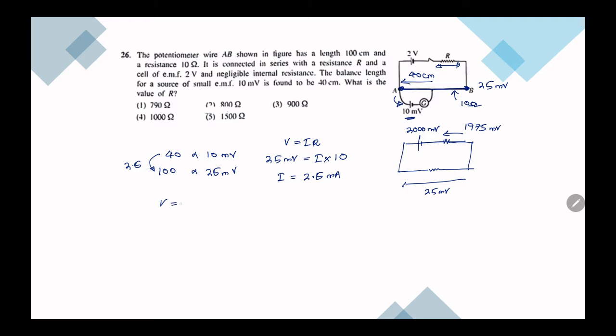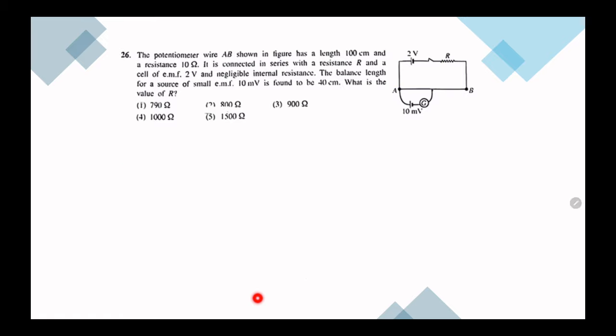So V is equal to IR, 1975 millivolt is 2.5 into R. So R is equal, when we divide we get 790 ohms. So we get the first answer.